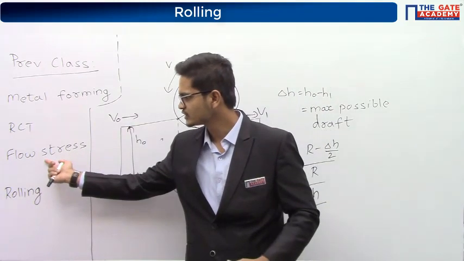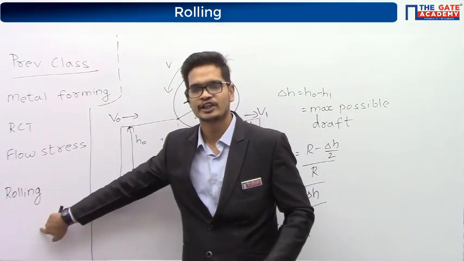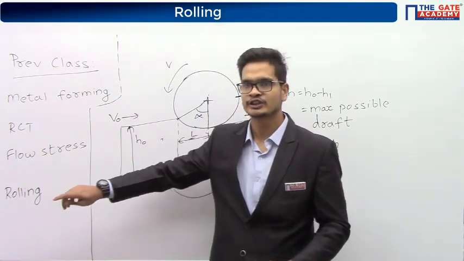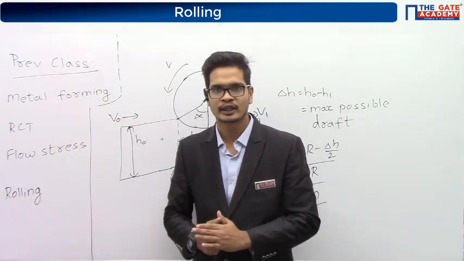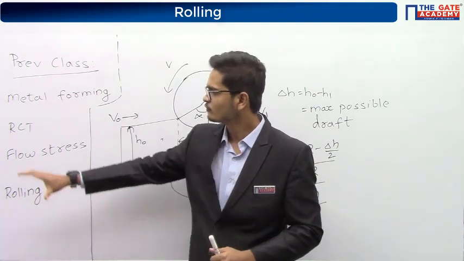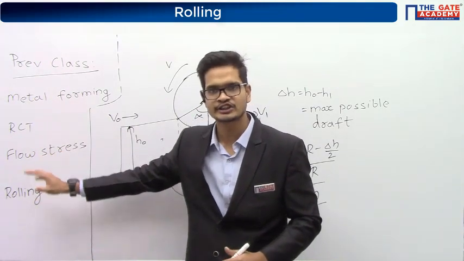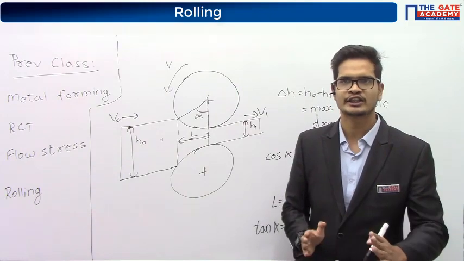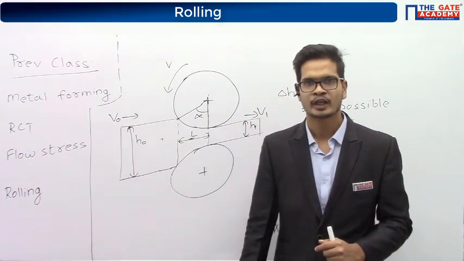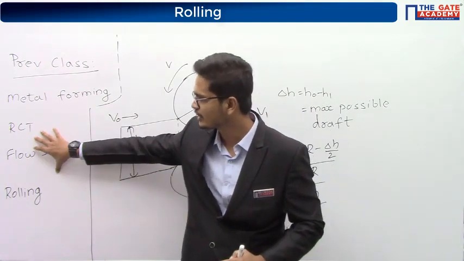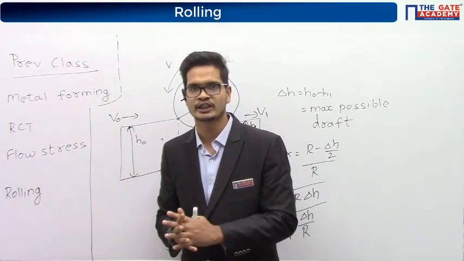Then we have flow stress, and after that I started with rolling operation. If you have not studied these topics, you can go through the previous class lectures. For today's class, these definitions will not be needed. You can understand these topics without them.